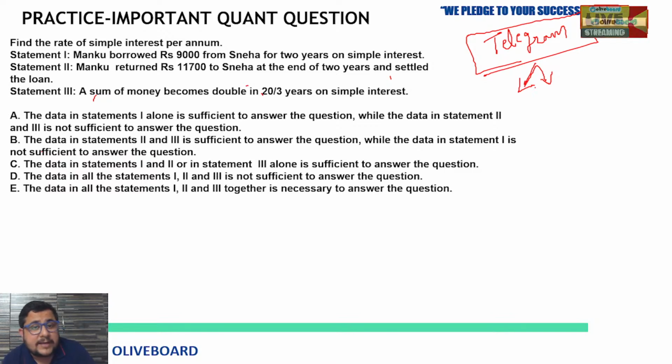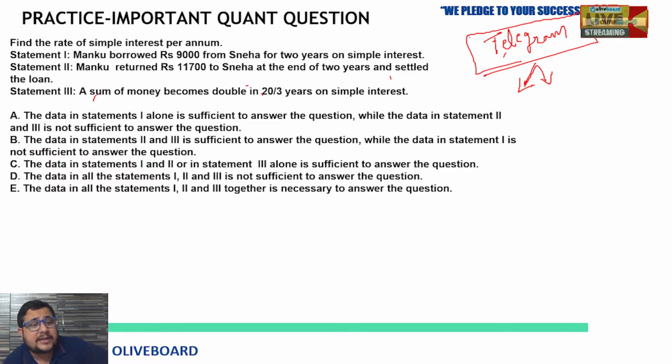Be active. Anyone who got the answer of this question, find the rate of simple interest. So this is from your SICI chapter, simple interest, compound interest chapter. They are asking you simple interest. Anyone who got the answer of this, tell me fast.